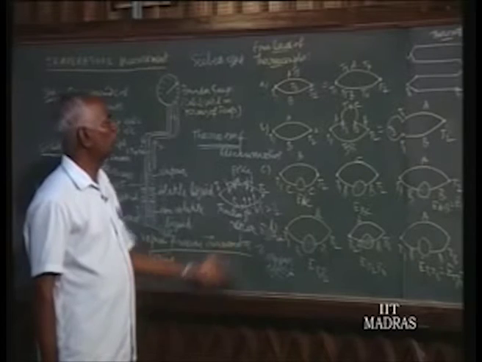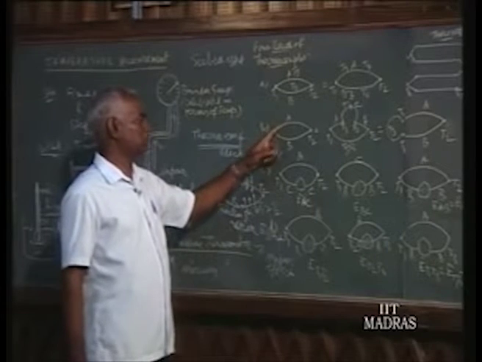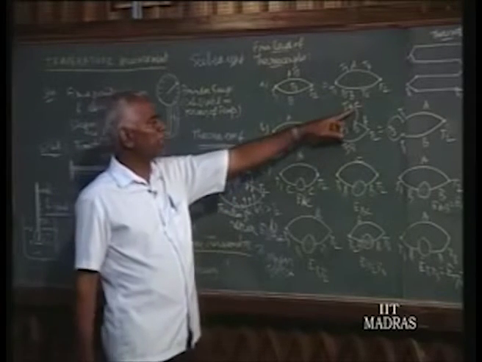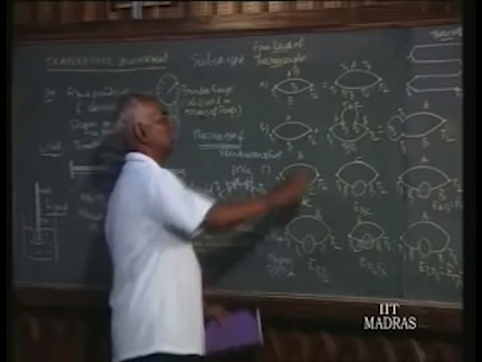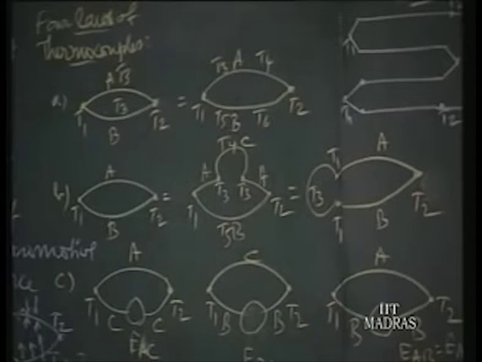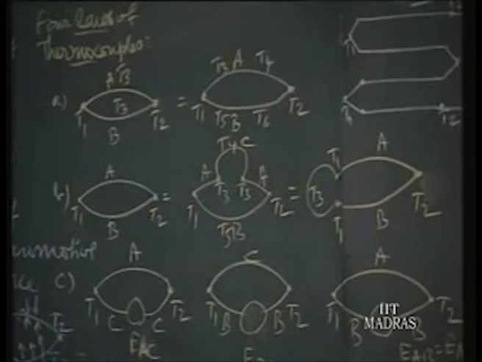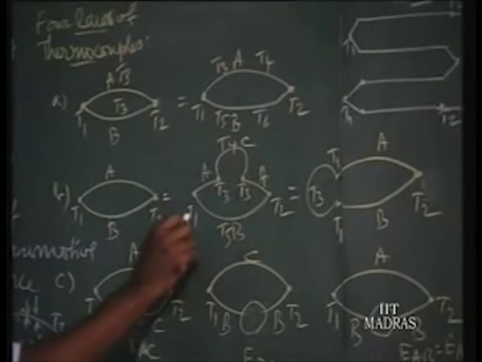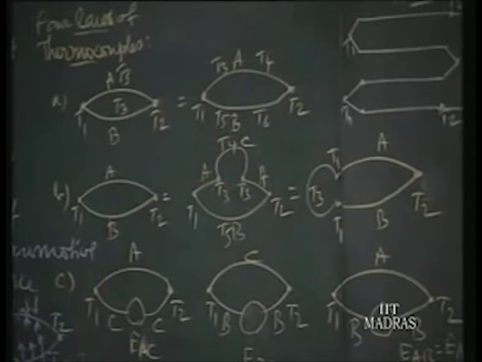The second law states we can bring a third element, because a thermocouple circuit is made up of two homogeneous elements, A and B. Now I am bringing a third element C, cutting the material A at these two points and connecting the third member C. Now the voltage developed will not be affected if, and that is important, the two new junctions are at the same temperature. Now the two new junctions are at T3 and the main junction temperatures are T1 and T2. But when you bring the third material, these two junctions we connect with the material A should be at the same temperature.